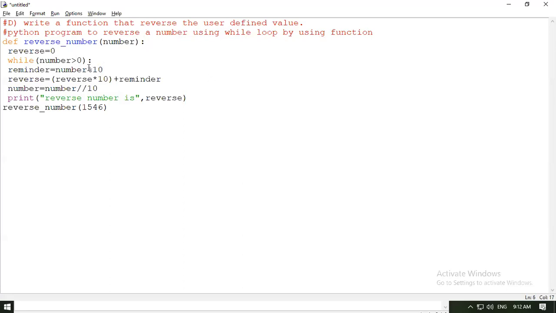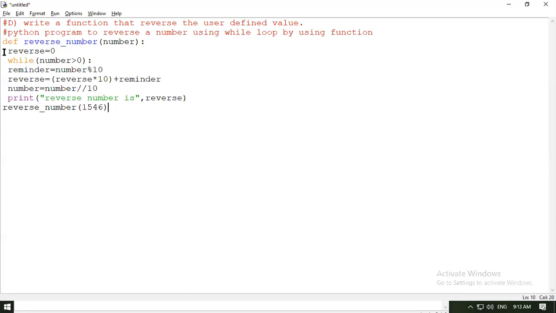Now, what is the logic behind using exactly 10? If you see the digits 0 to 9, whatever number you are making will be formed using these digits. So if you count 0 to 9, it is exactly 10. I hope it is clear. 0 to 9, it is 10. Now we are just adding these numbers and getting a remainder, and number equals number divided by 10.